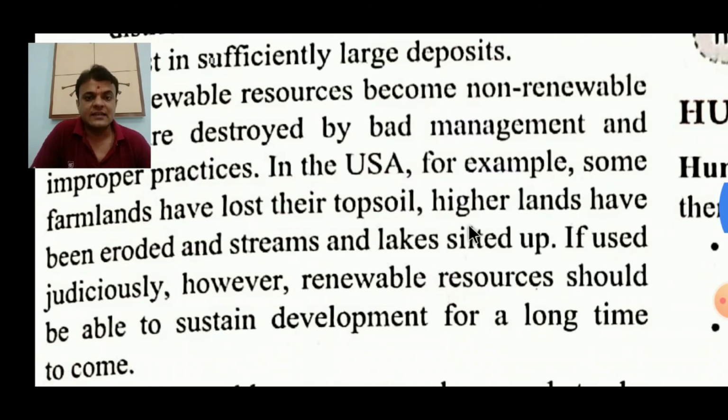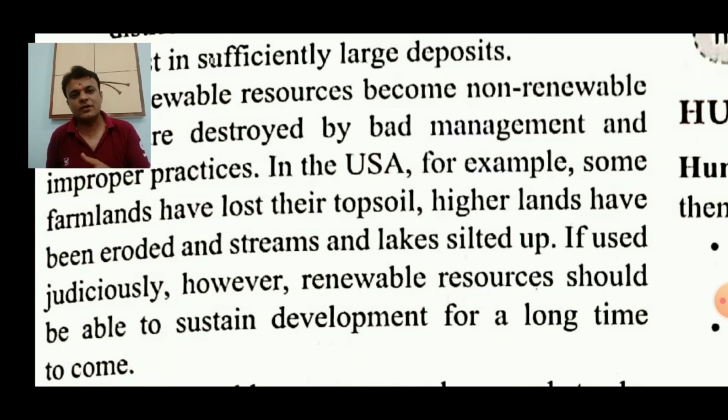Higher lands have been eroded, the lands which are placed at height, they have been eroded, right? Erosion, we have discussed in the glossary, means the removal of the top layer of rock, land and soil. That has also happened in the USA, and some streams and lakes also silted up. Silt is fine sand or smooth clay that is available at the bottom of flowing water, right?